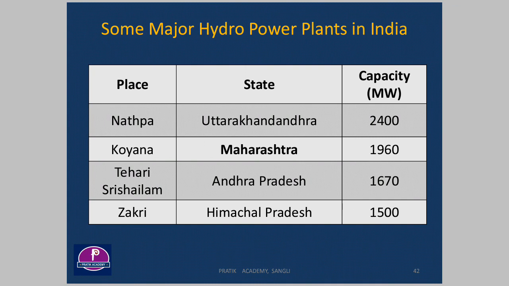And in Maharashtra, we know the Koyna hydroelectric power plant, and its capacity of power generation is 1960 megawatt, which is situated in Satara district.